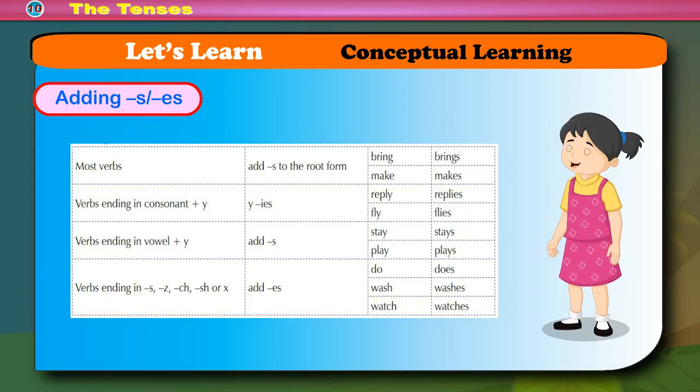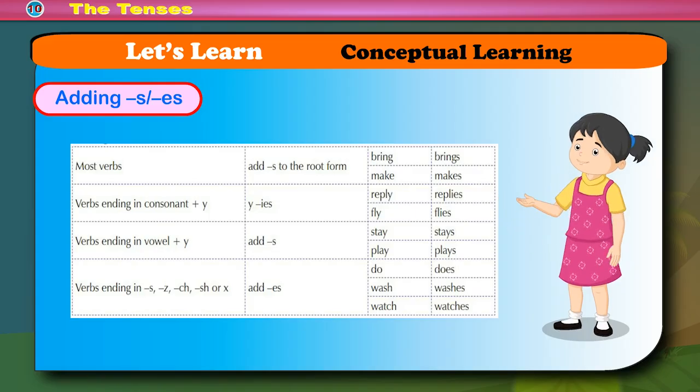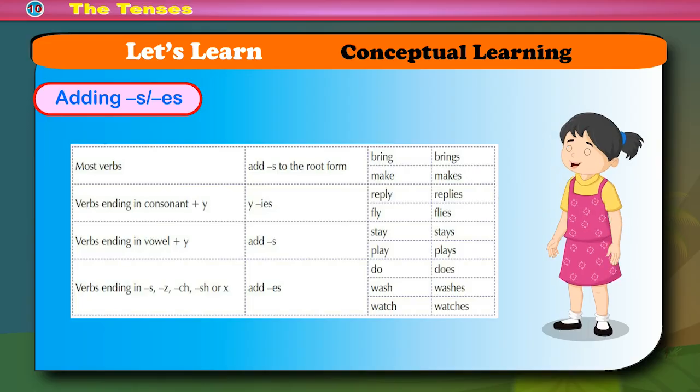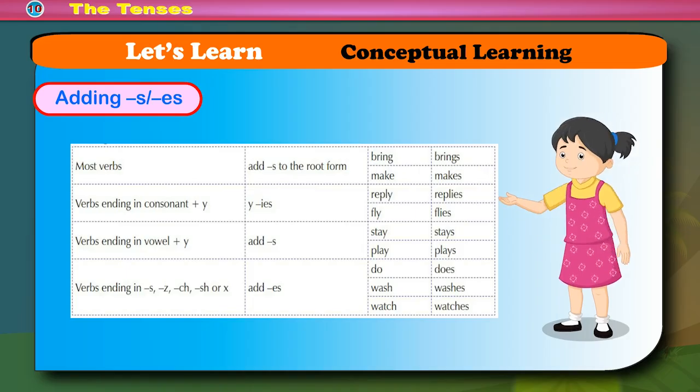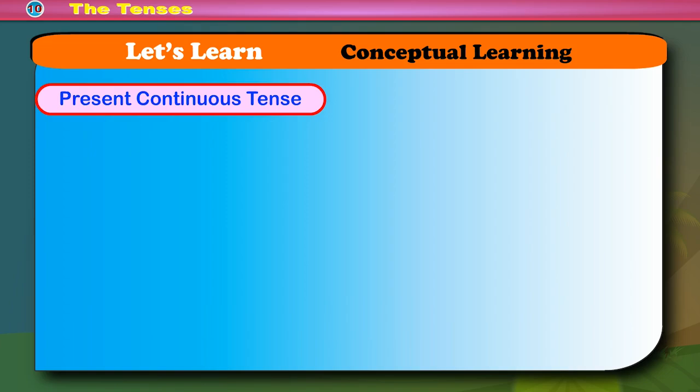Adding s or es. Most verbs add s to the root form: bring, brings; make, makes. Verbs ending in consonant plus y change y to ies: reply, replies; fly, flies. Verbs ending in vowel plus y add s: stay, stays; play, plays. Verbs ending in s, z, ch, sh or x add es: do, does; wash, washes; watch, watches.